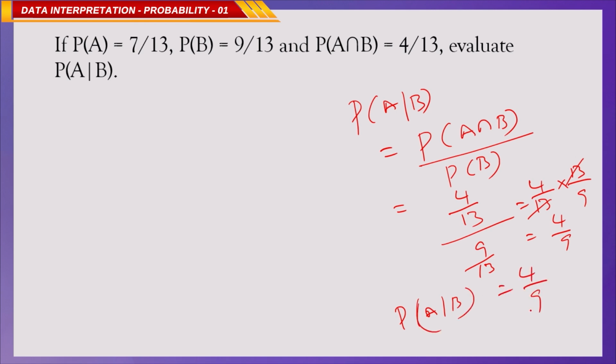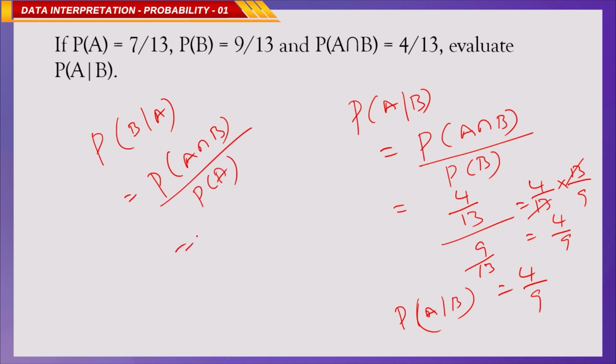If the question is asked as P of B by A, what is P of B by A? P of A intersection B by P of A. P of A intersection B is 4 by 13, and P of A is 7 by 13, correct?